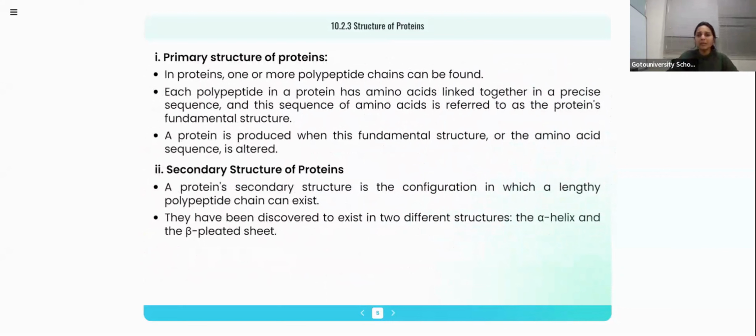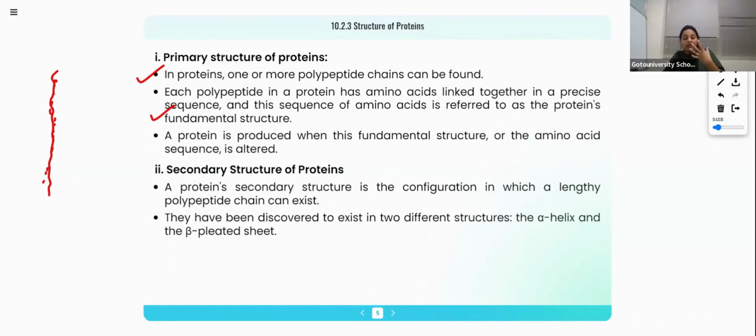See, primary structure. I told you primary means only a single chain made up of many amino acids. In proteins, one or more polypeptide chains can be found. Each polypeptide in a protein has amino acids linked together in a precise sequence, and the sequence of amino acids is referred to as the protein's fundamental structure. This is as I told you. A polymer means a protein is made up of different types of amino acids. The amino acids used to synthesize this protein may be the same or different.